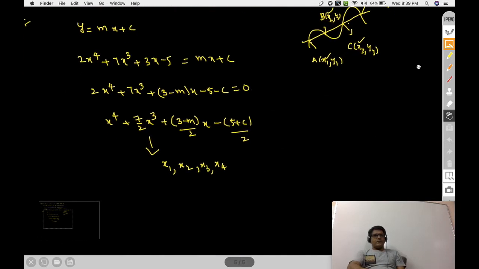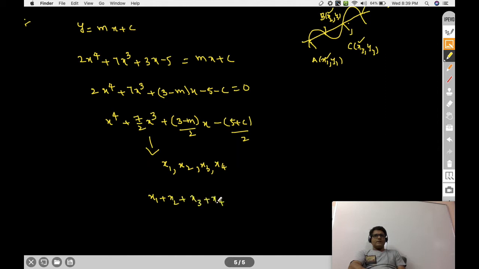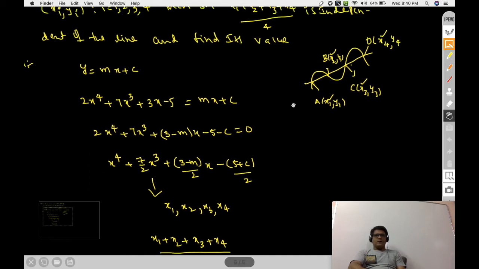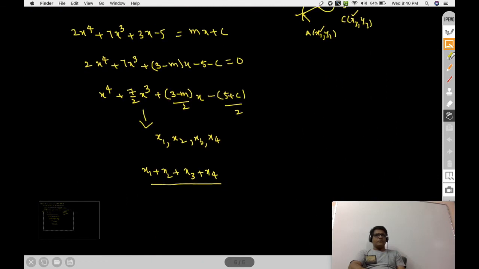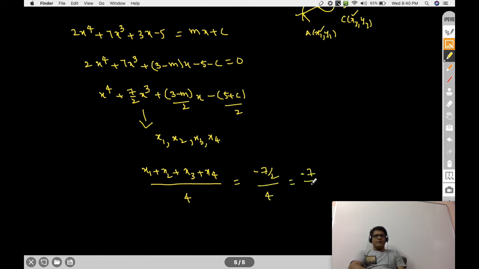The sum of the roots x1 plus x2 plus x3 plus x4, by the leading coefficient 1, and by our requirement divided by 4, is equal to minus b by a, that is minus 7 by 2 by 1, that is minus 7 by 2 over 4, which equals minus 7 by 8.